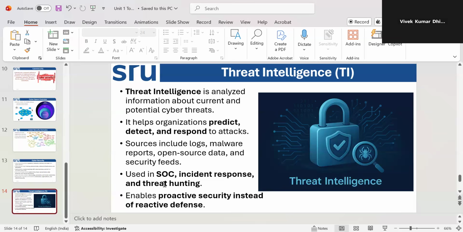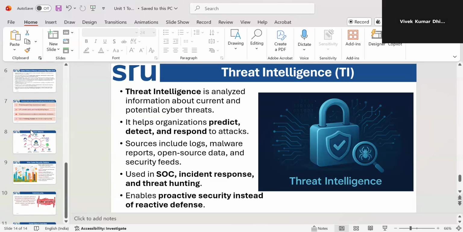Threat hunting means finding and removing attackers. When some incident comes, we respond to it, along with security operations controls. So threat intelligence is a term for making our systems or ourselves intelligent to protect from or mitigate the threats. This is just an overview, understood, right?